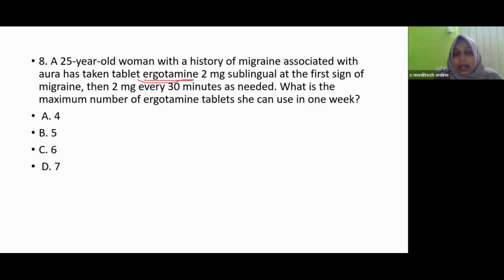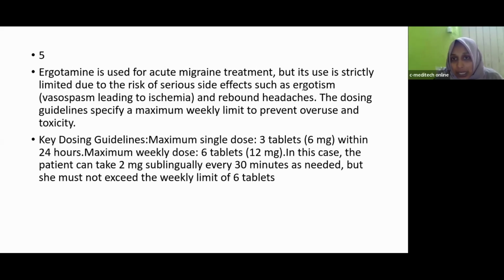When taking ergotamine, the dose and number of tablets is very important. This will produce a serious side effect known as ergotism. Ergotism means vasospasm that leads to ischemia. There will be constriction of our blood vessels that leads to ischemia.